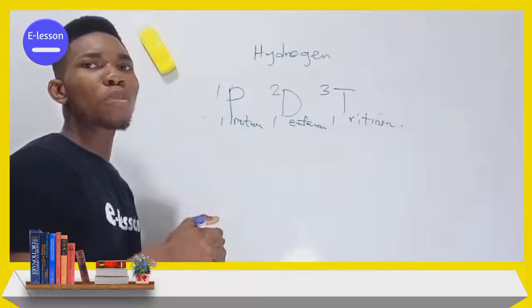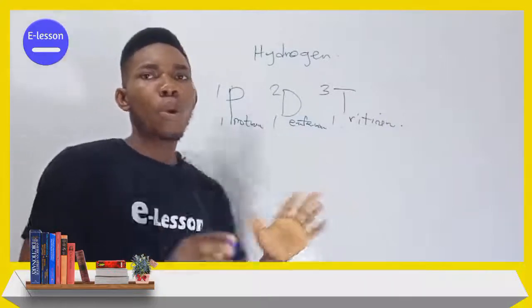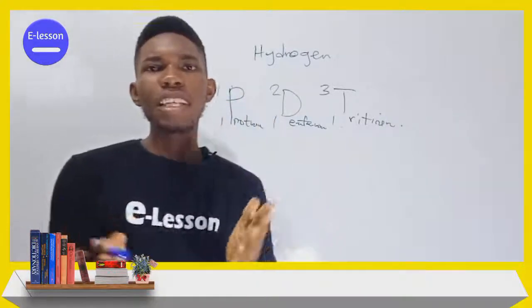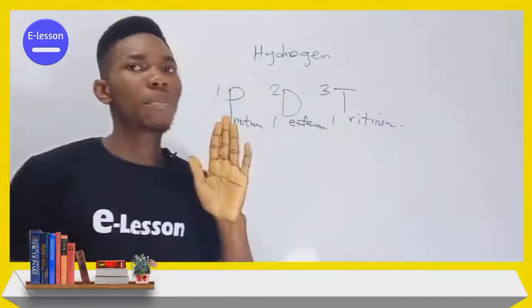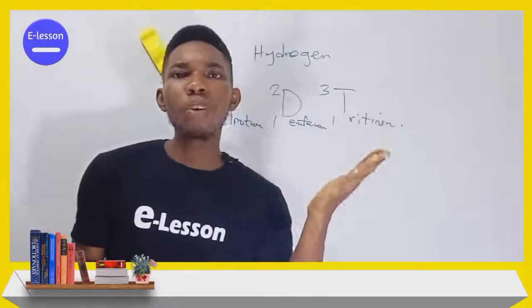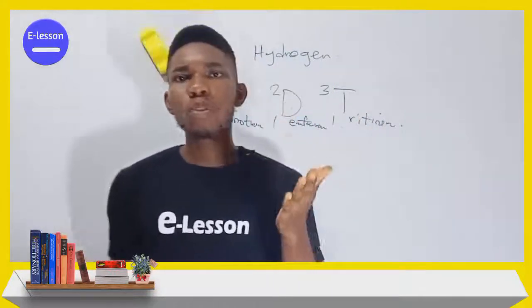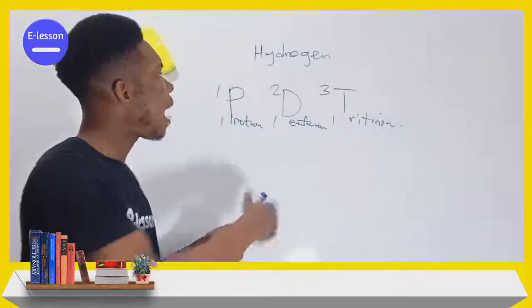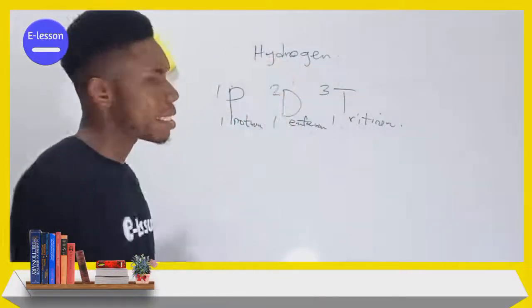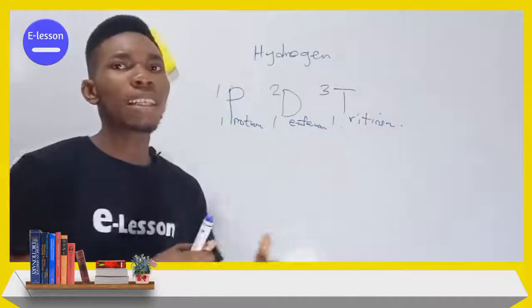They are all atoms of hydrogen. So with Dalton's atomic theory, it means that all of these atoms ought to be the same. But that idea was debunked by what? By isotopy. Because these are atoms of the same element, and hence they have different what? Atomic masses.